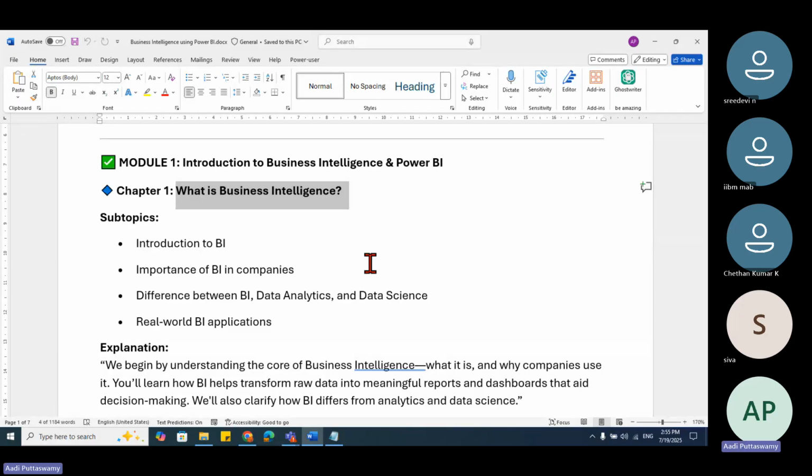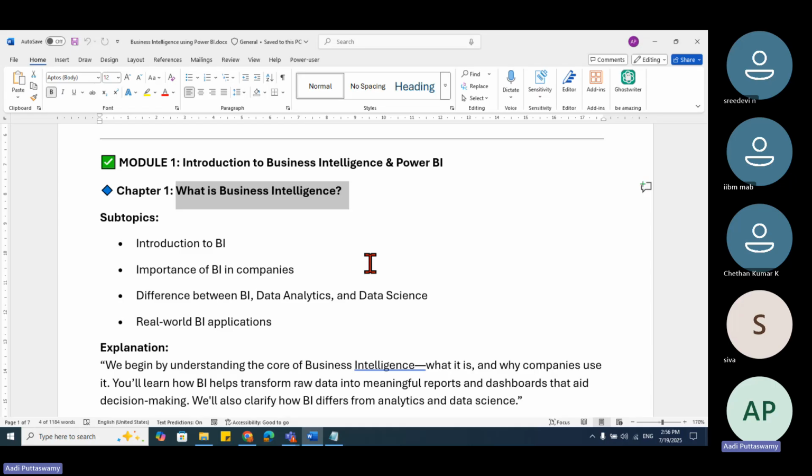Have you understood the process of taking the raw data, analyzing it, and converting that into meaningful, presentable reports? That is called business intelligence. Understood? I take the raw data, convert it into presentable reports by analyzing. That is called business intelligence.